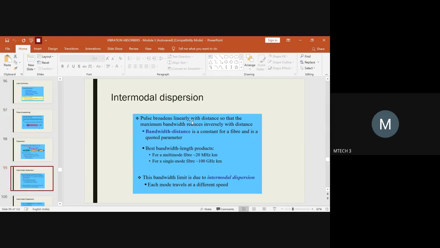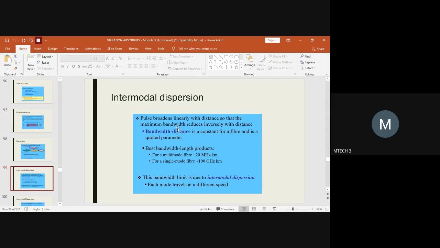So the pulse broadens linearly with respect to the distance, so the maximum bandwidth reduces inversely with the distance. Since it varies with respect to distance, we can claim that the bandwidth will reduce inversely to the distance traveled.